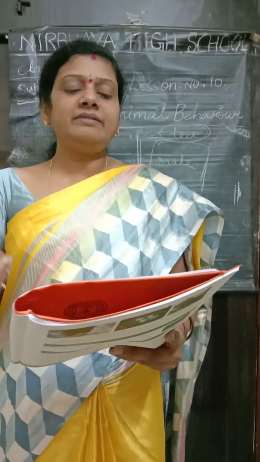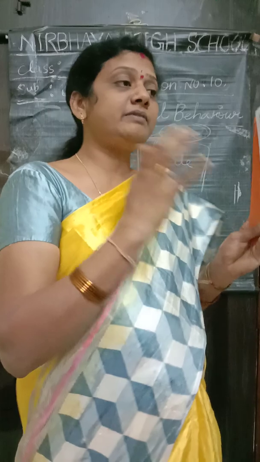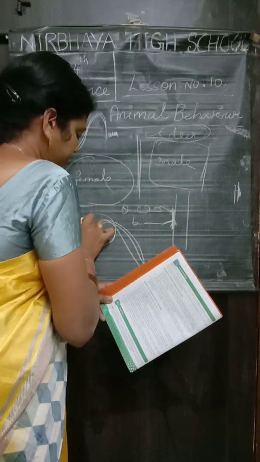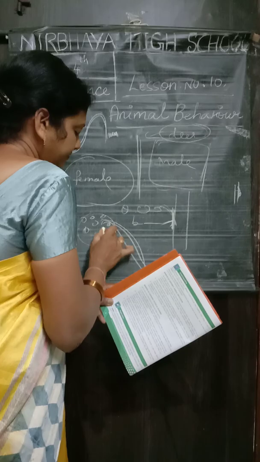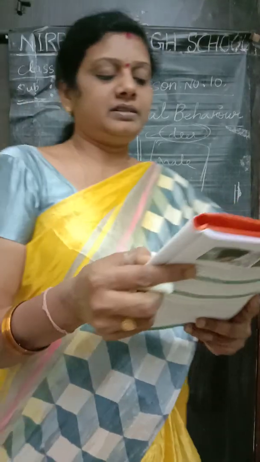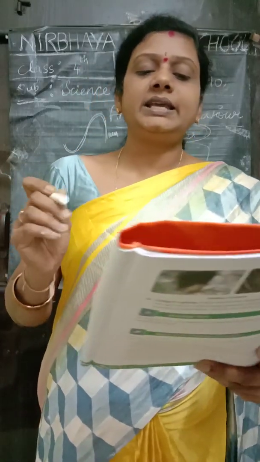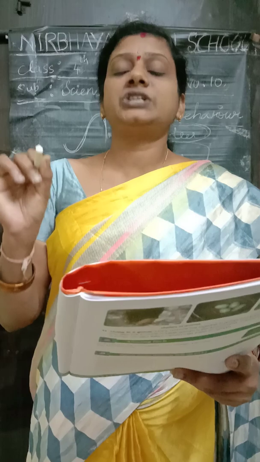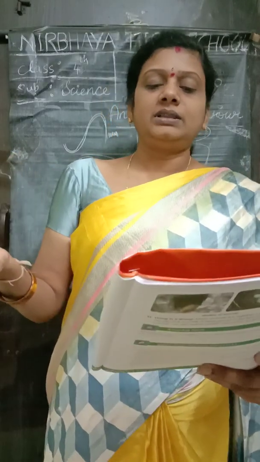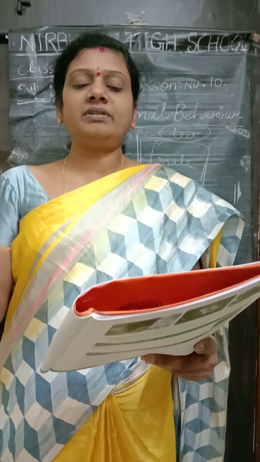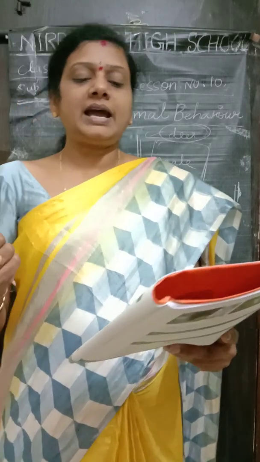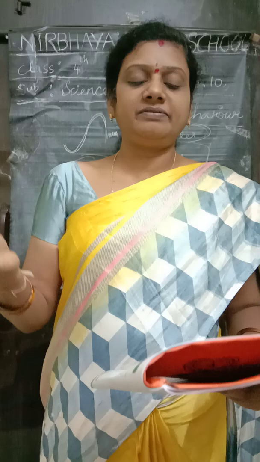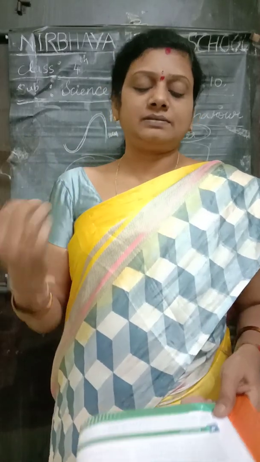By living in groups, animals can protect themselves better from their enemies, and their young ones are better looked after. They can look for food and shelter together in a group. The animal which is strong and powerful is the leader. Other animals follow it. For example, elephant, deer, bison.